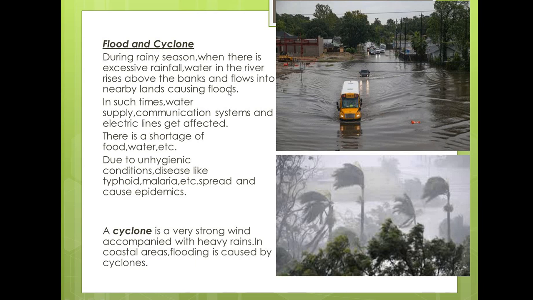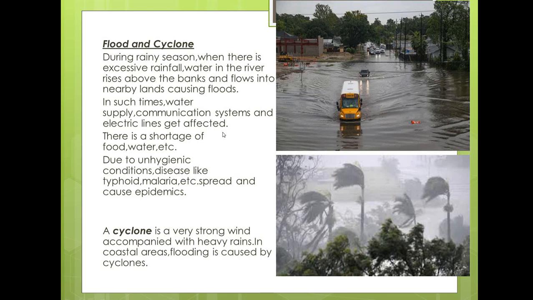The excessive rain water will flood the river, and the excess water will enter the nearest river banks, and it will enter the whole city or whole village. It causes floods. In such times, water supply, communication systems and electric lines get affected.